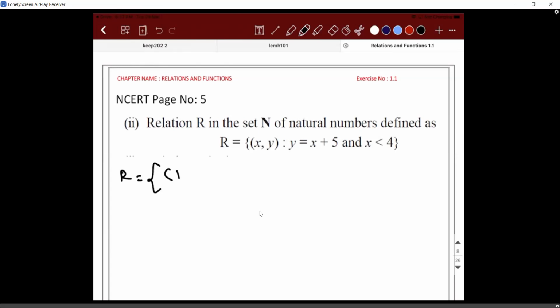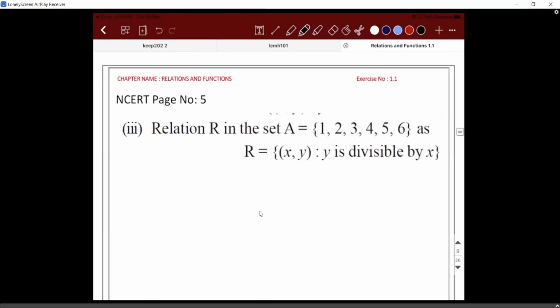So 1, then what should happen? (1, 2), (3, 4) or less than 4. So (3, 8). What is this? 7 then? You tell me. Nothing is getting satisfied.